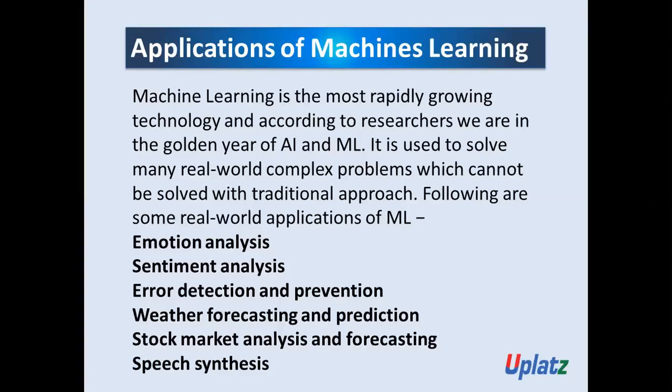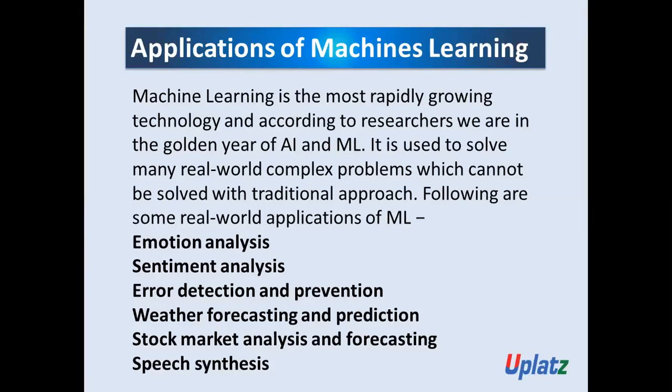So see, these are the applications of machine learning. First one is emotion analysis. The next application of machine learning is sentiment analysis. And the next one is error detection and prevention. Machine learning is also useful in weather forecasting and prediction. That's also very good. Next thing is stock market analysis and forecasting. That is a very good, or I can say the best, real world application, because machine learning plays a very important role in stock market analysis and forecasting.